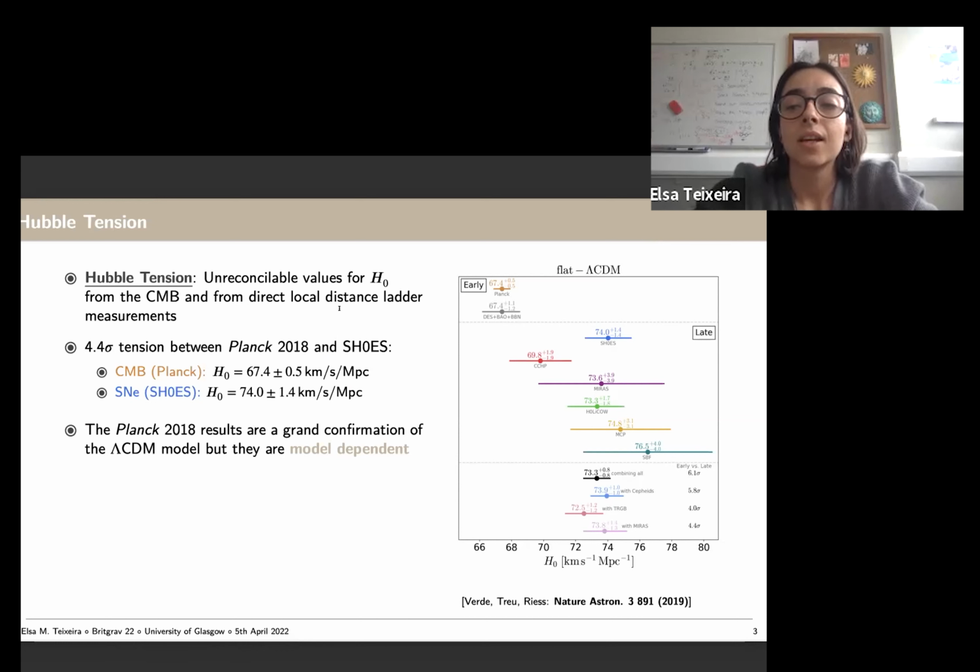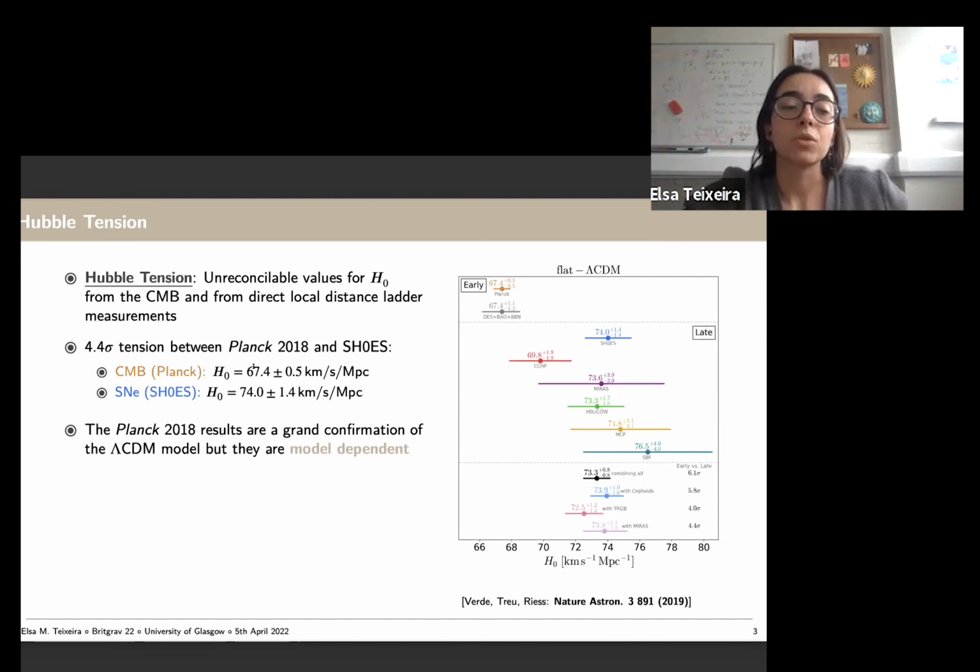of the universe, when we use early time measurements, such as the CMB, so measurements of things that happen in the early universe and that we then have to propagate to the present, or when we use late time measurements related to objects that are close by, so things like supernovae and Cepheids, these will all be late time measurements. And we see that there is a consistency among the early time measurements and among the late time measurements, but there is a discrepancy between the two.